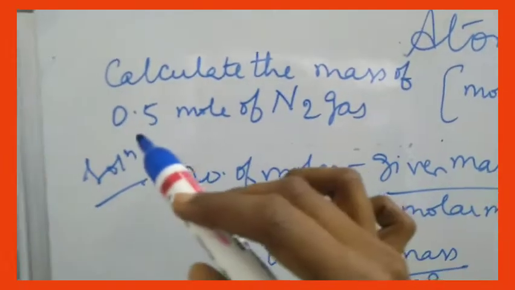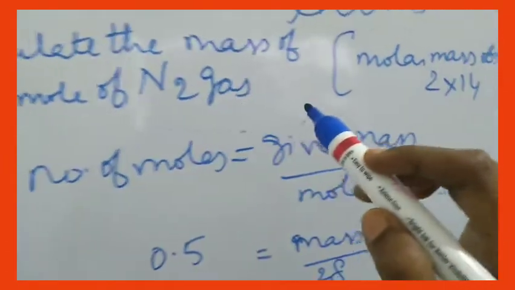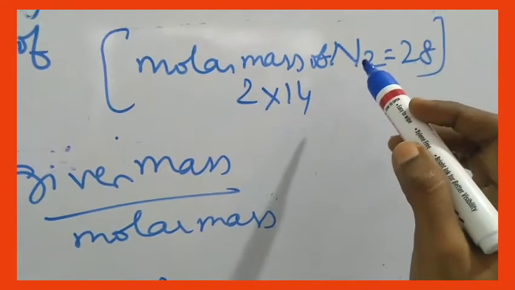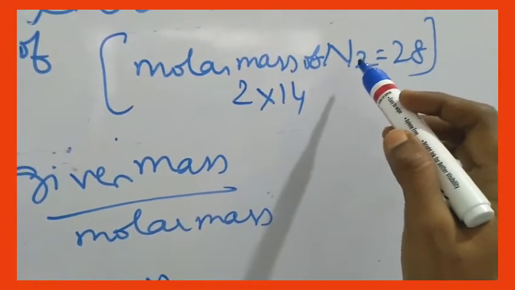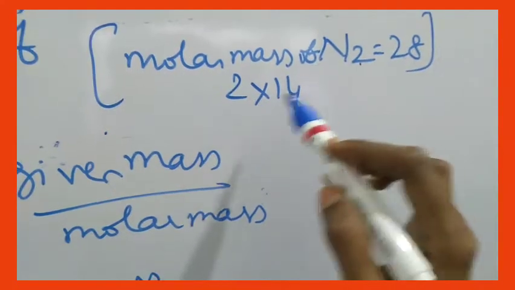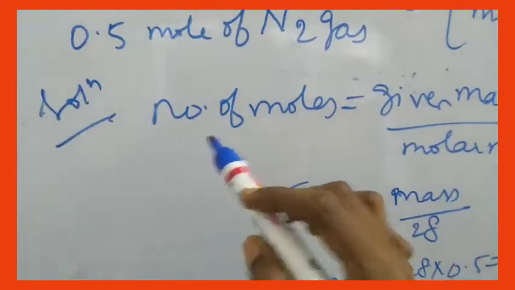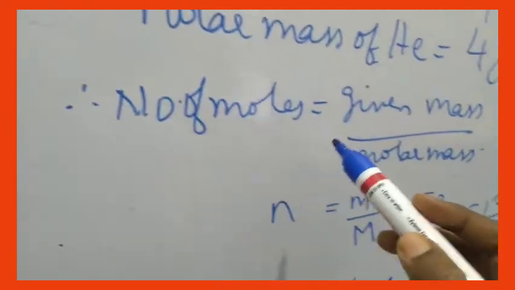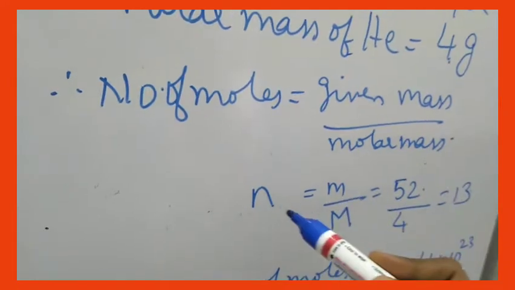Calculate the mass of 0.5 moles of N2 gas. Nitrogen molecule. Molar mass of N2 is 28 because the atomic mass of nitrogen is 14, but it is N2, so 2 into 14 is 28. So number of moles is given by the formula given mass by molar mass. Already we have done in the numerical, number of moles is equal to given mass by molar mass.